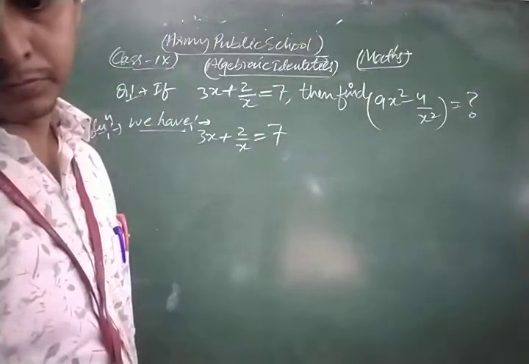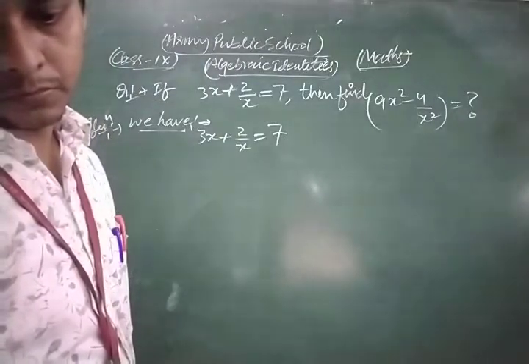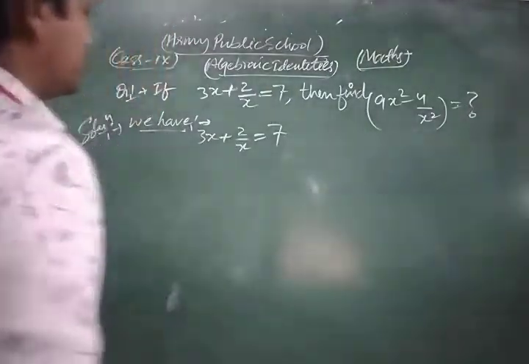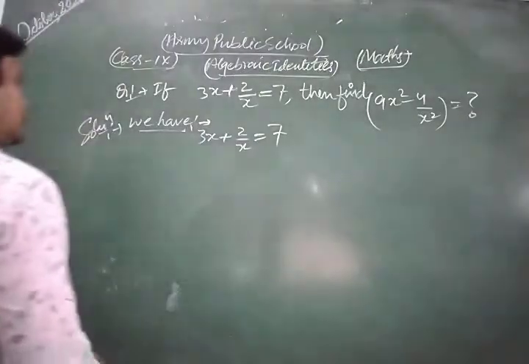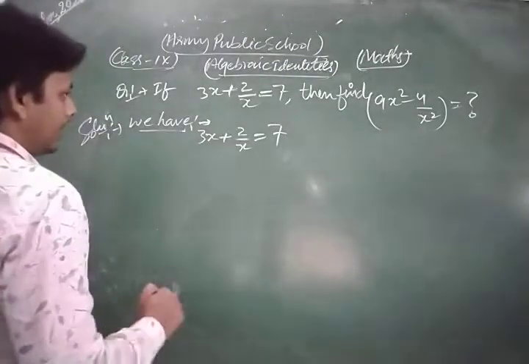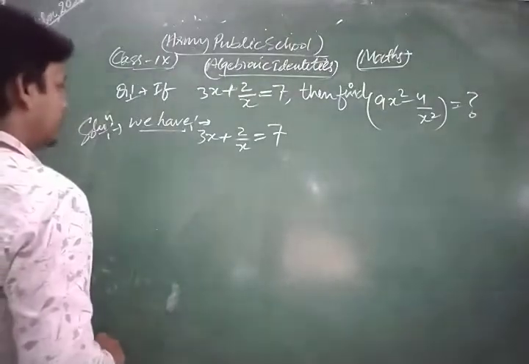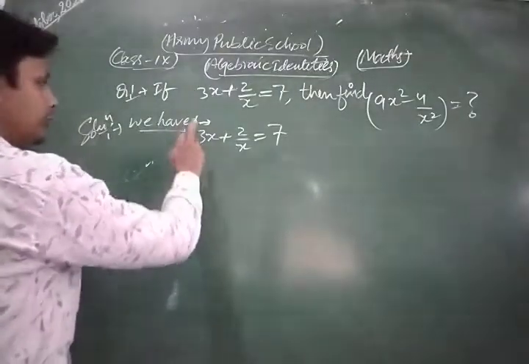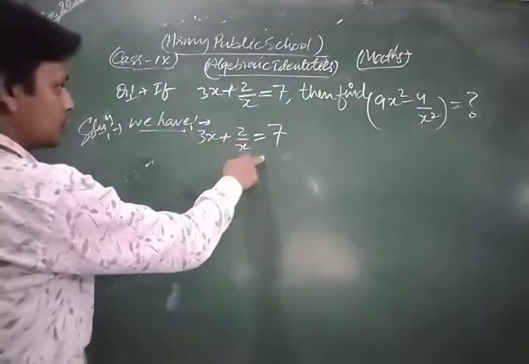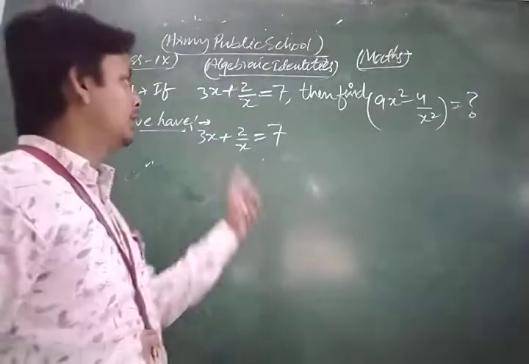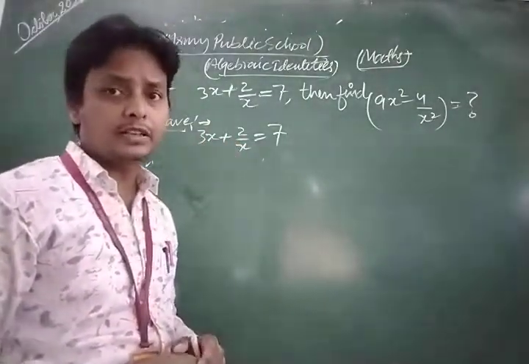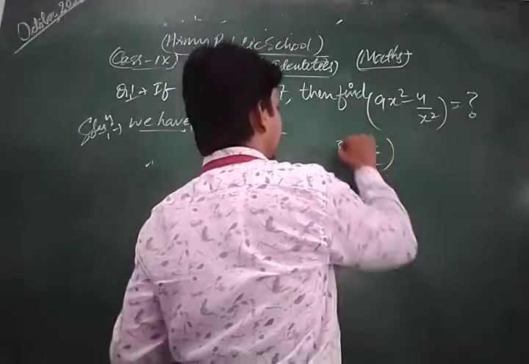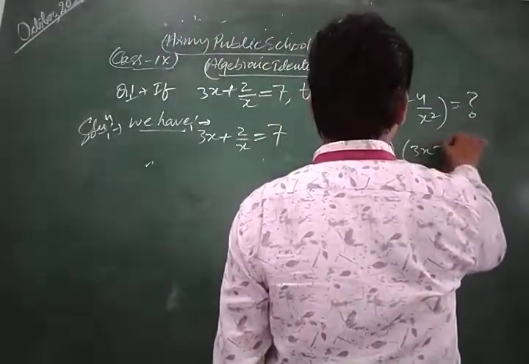Now first of all, we square both sides. We can also write a plus b into a minus b, that is 3x plus 2 upon x into 3x minus 2 upon x.